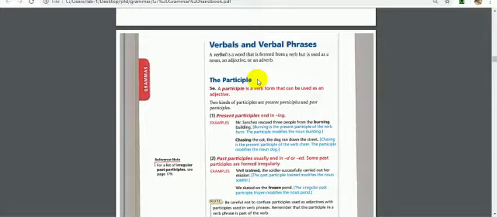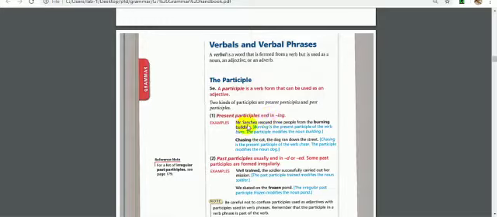And in the irregular form, each verb has its own form, and there is no rule about it, like cut, cut, cut. So we need to know more and more about these verbs. Let's take examples about the present participle, which ends with ing.